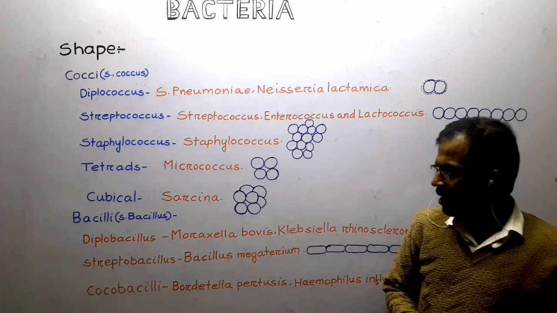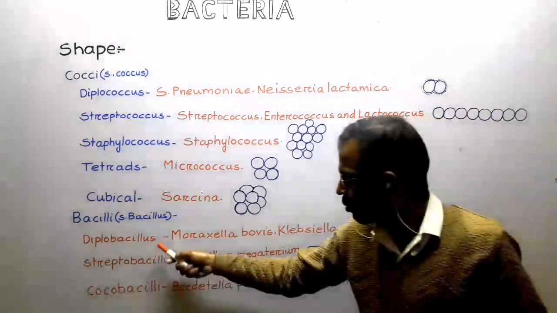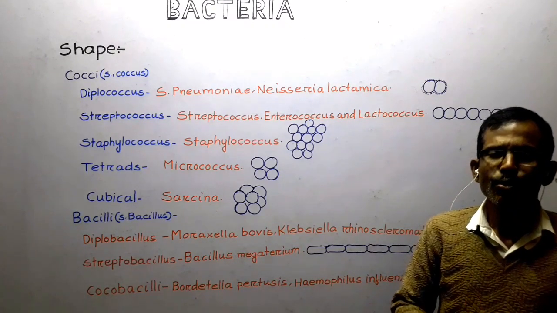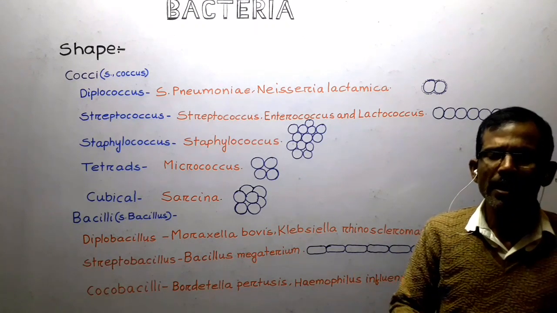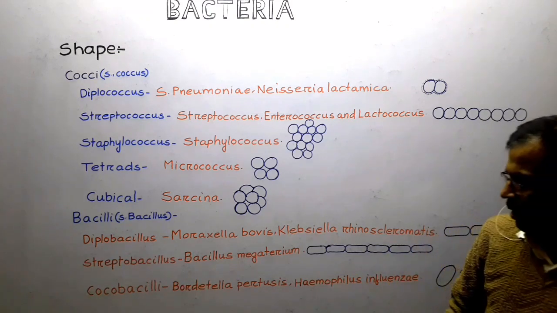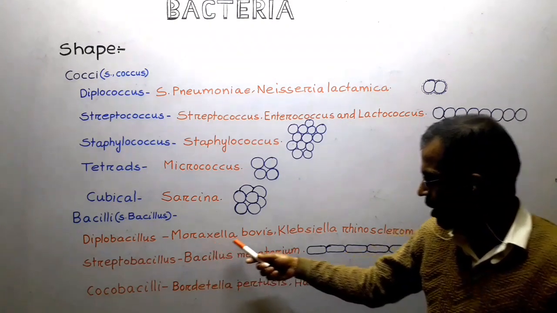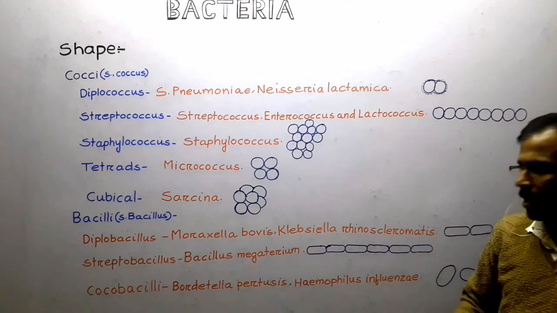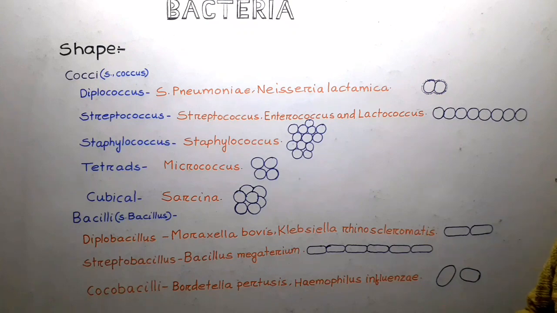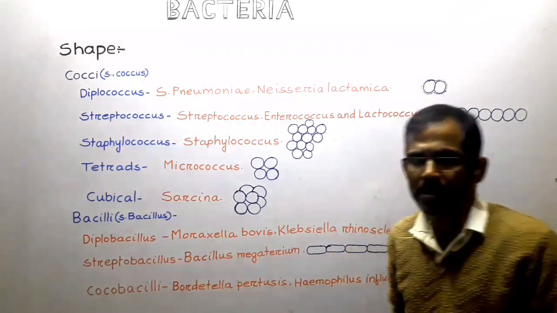One of those arrangements is diplobacillus. Diplobacillus means two rod-shaped cells remain together forming a pair. Examples are Moraxella bovis, Klebsiella rhinoscleromatis.